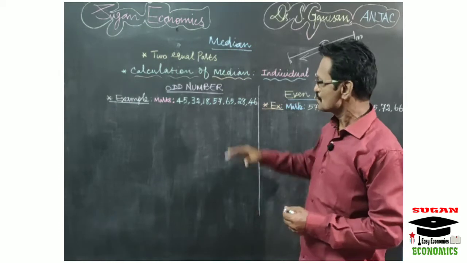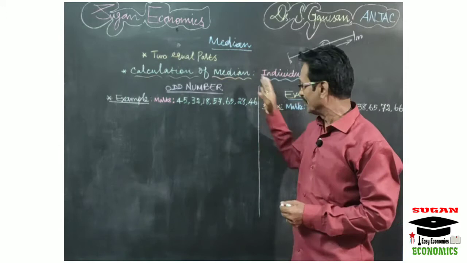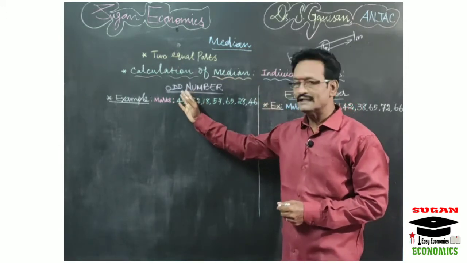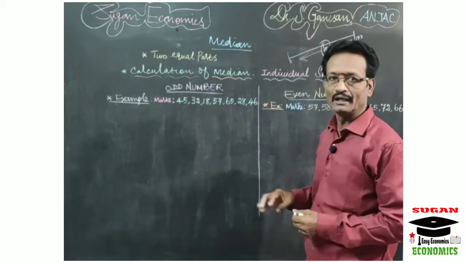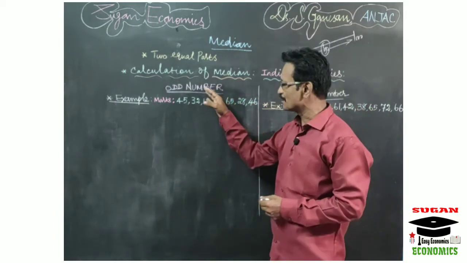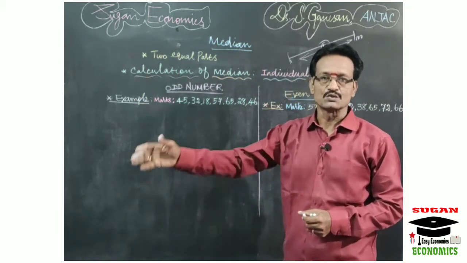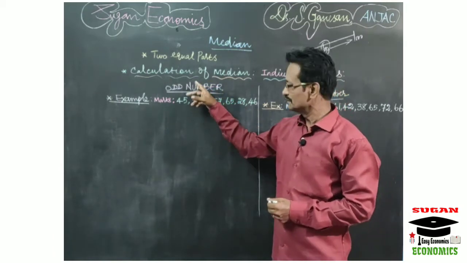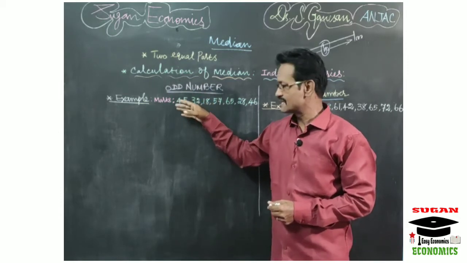Are you clear? So now I will explain how to calculate median for an individual series under two circumstances. One is if n is an odd number, how you can calculate, and if n is an even number, how you can calculate. That I will explain here. First we will discuss the odd number. Odd numbers are 1, 3, 5, 7, 9 and so on. Suppose your n value is odd, you can follow the steps which I will discuss.